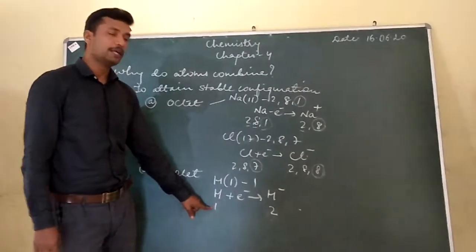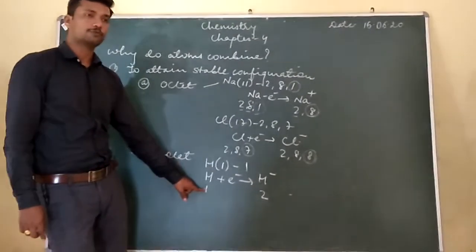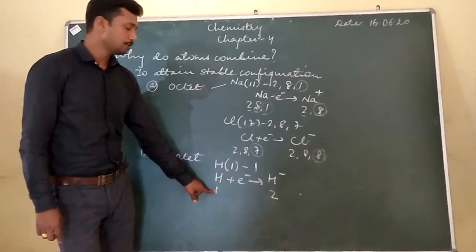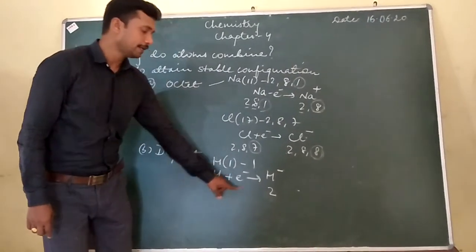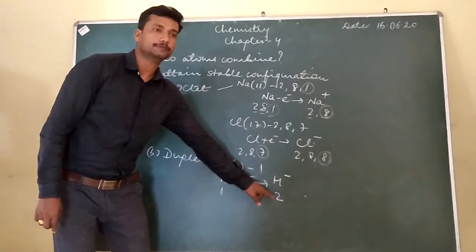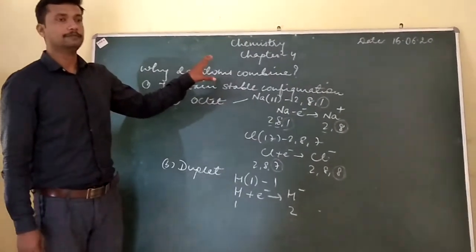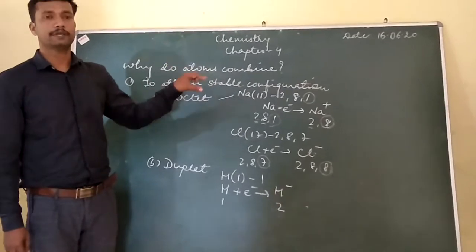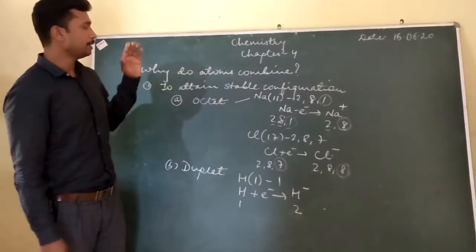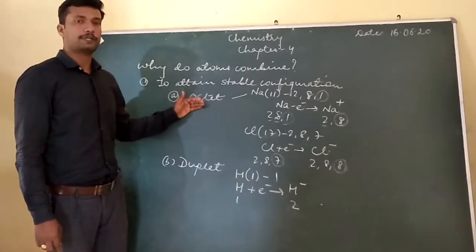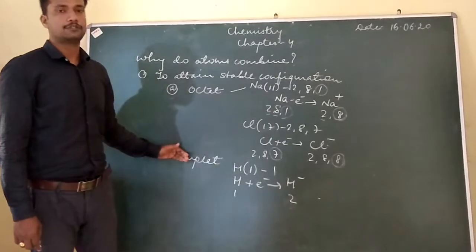So when it gains 1 electron, you can see the number of valence electrons increases by 1, and it has become 2 altogether. This is the reason why atoms combine to attain the stable configuration. It can be attained by completing the octet and completing the duplet.